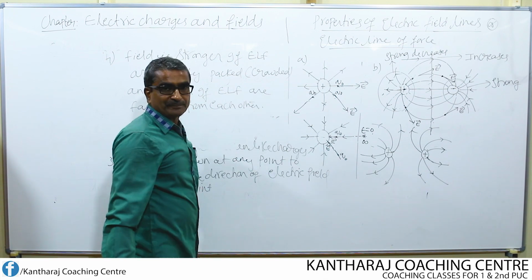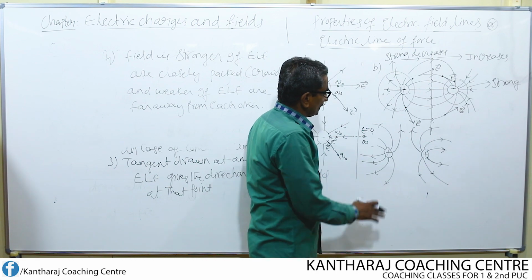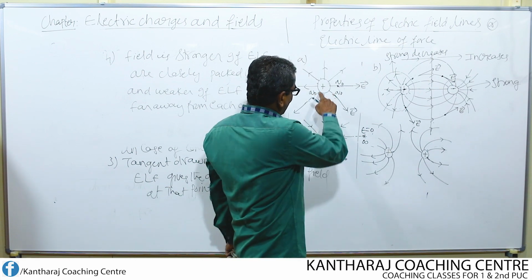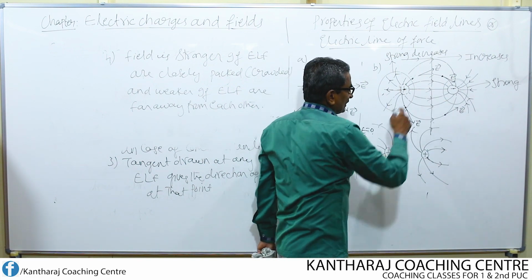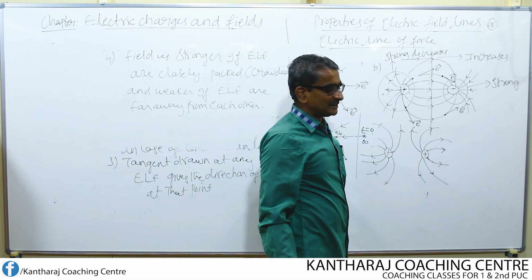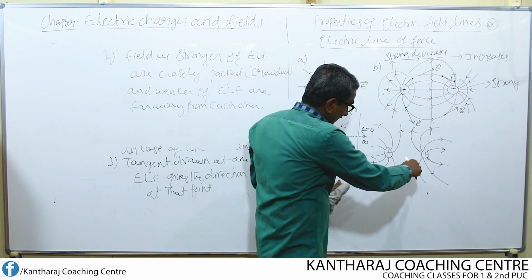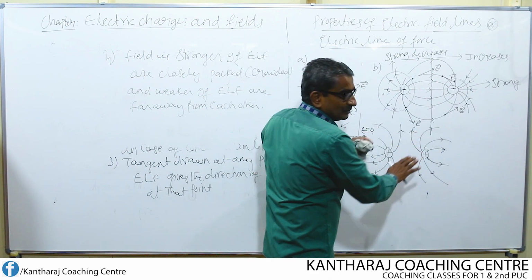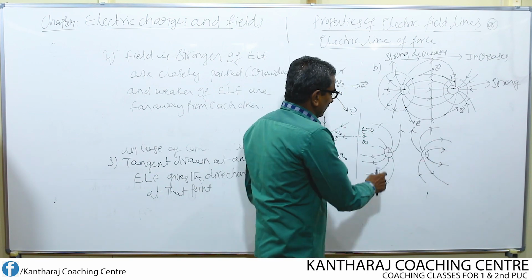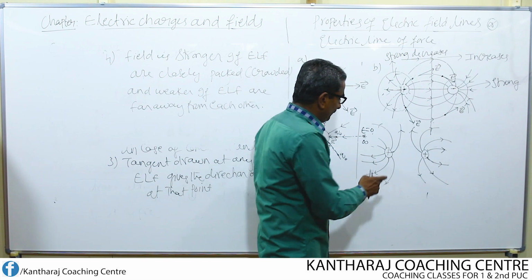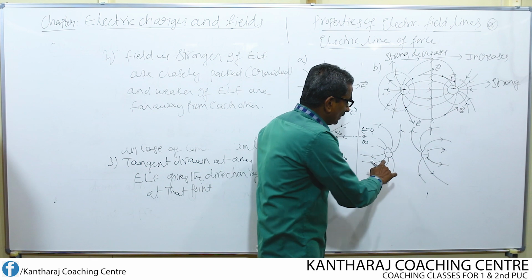This is another property. Then if you come to this figure, here I have taken like charges, two like charges. Earlier we took isolated charges, and unlike charges. Here I am taking like charges, both positive. What is happening here? You can see that the lines of force are curved, but they tend to move away from each other like this. That means in the case of like charges, may be positive or may be negative. If both are negative, what happens?